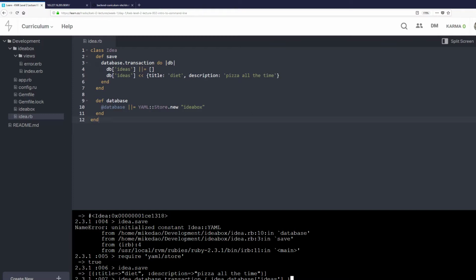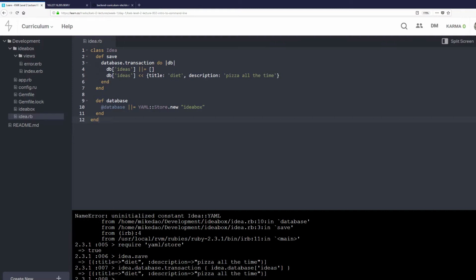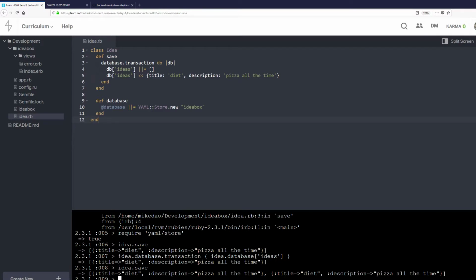Because it's like idea. By the time we're done with this, we've got that, I think it's called cognitive dissonance, where idea no longer is a word that holds any meaning to us. And when I hit enter, I see here that my database has pizza description diet all the pizza all the time. So let's do idea.save again. Let's see if we can add another one.